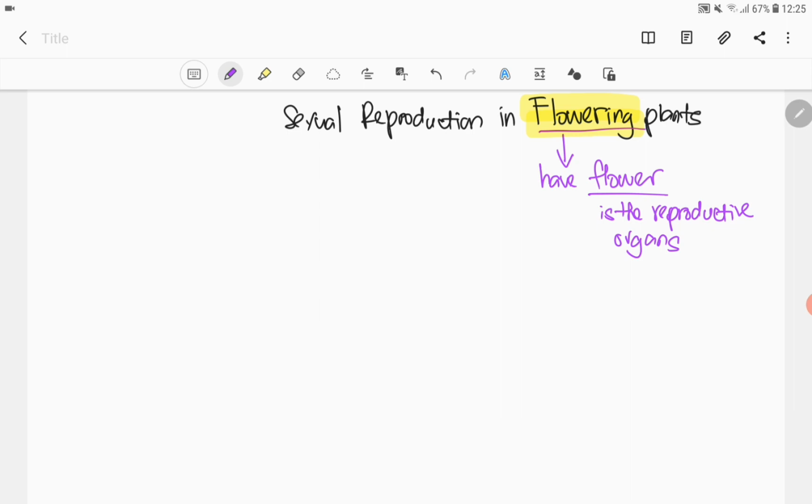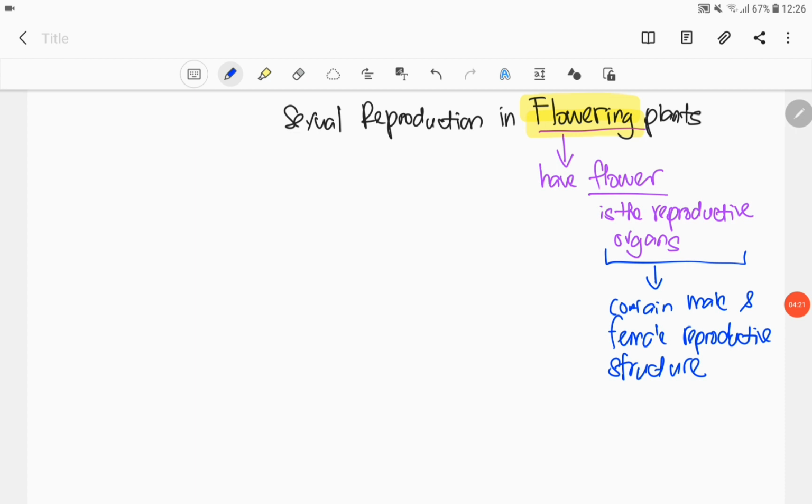So inside the flower kita akan jumpa reproductive structure, male and female reproductive structure. So jangan tertukar antara reproductive organ dengan reproductive structure. So flower is the organ. So dalam flower tu baru kita akan jumpa male dan juga female reproductive structure. Struktur reproduktif untuk male dan juga female.